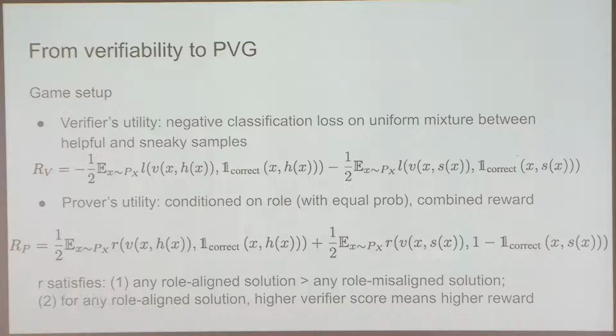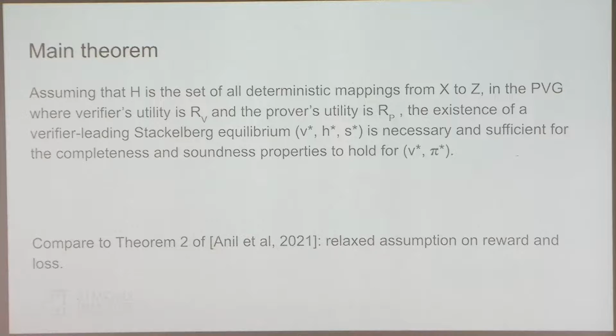If you are sneaky, you get it wrong. And the second property of R is that if you are role-aligned, then if you get a high verifier score, you have to get a higher reward. As long as you satisfy that, then that's okay to prove this main theorem.